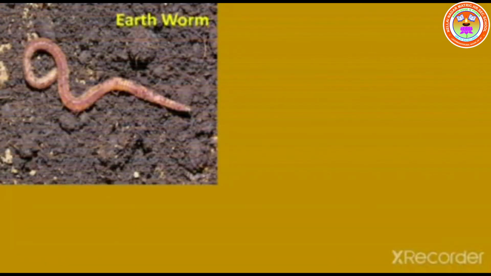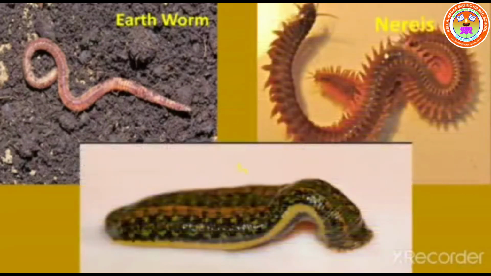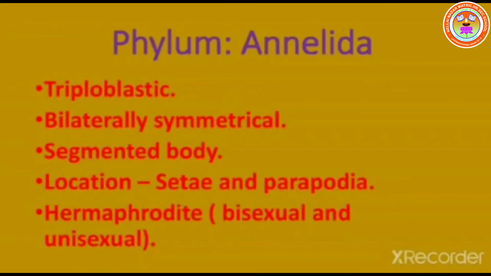The next phylum is Annelida. Examples: earthworm, Nereis, and leech. General characteristics of Annelida are triploblastic, bilaterally symmetrical, segmented body, locomotion by setae and parapodia, hermaphrodite, bisexual and unisexual.